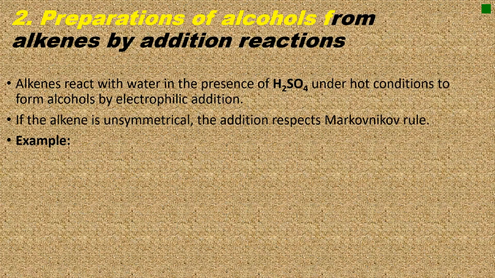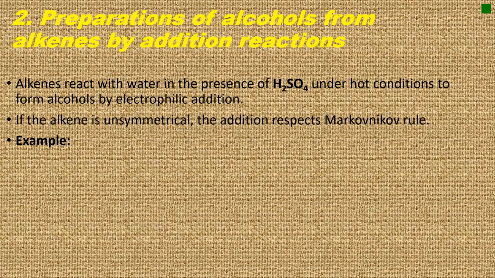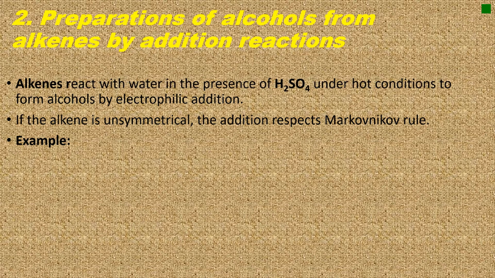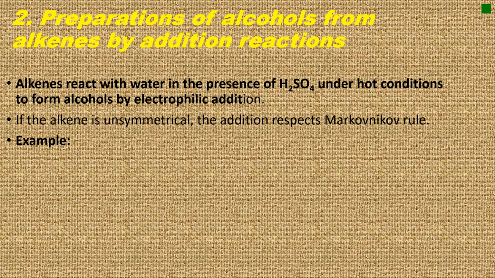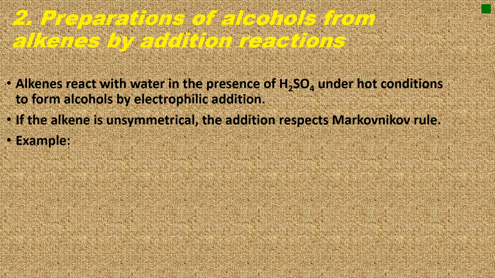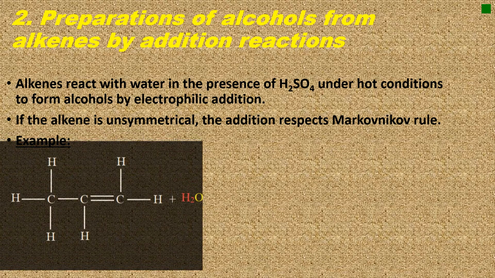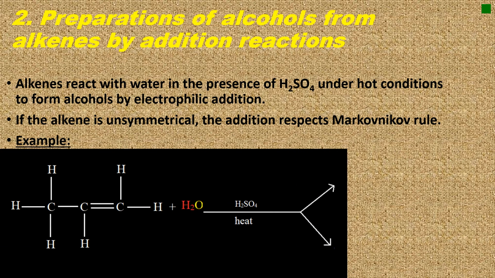The second method consists of preparations of alcohols from alkenes by addition reactions. Alkenes react with water in the presence of sulfuric acid under hot conditions to form alcohols by electrophilic addition. If the alkene is unsymmetrical, the addition respects Markovnikov's law. Example: propene reacts with water in sulfuric acid under hot conditions.